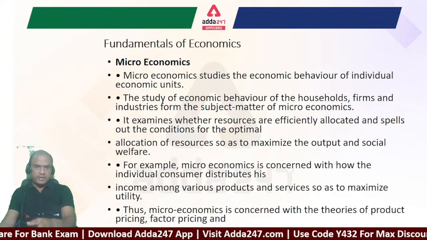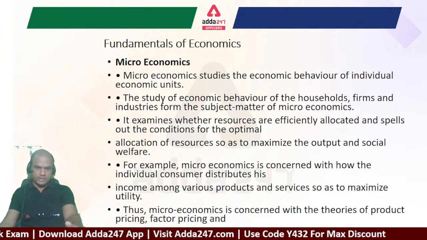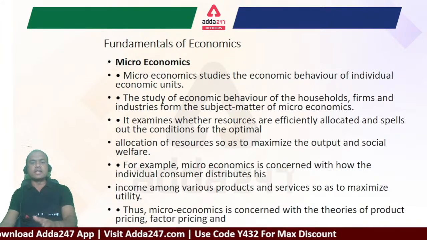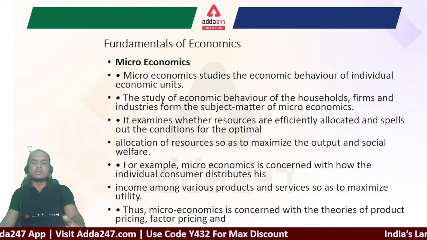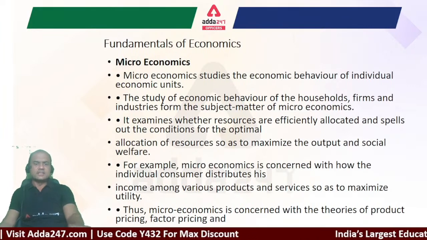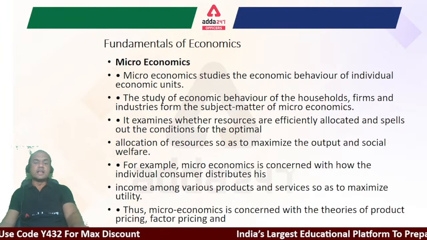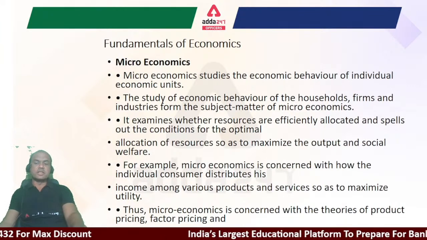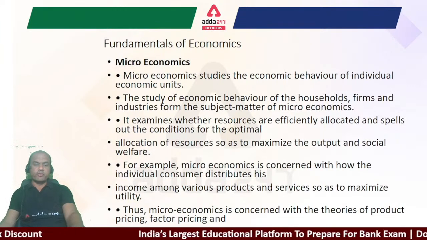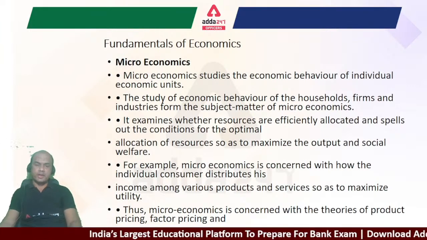Then whatever remains, we go for investment. So first is your daily expenses. This is called the utilization of the resources. The same thing is done by individual companies also. Thus microeconomics is concerned with the theories of product pricing, factor pricing and economic welfare.